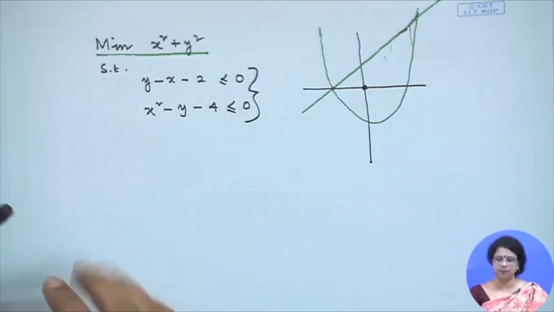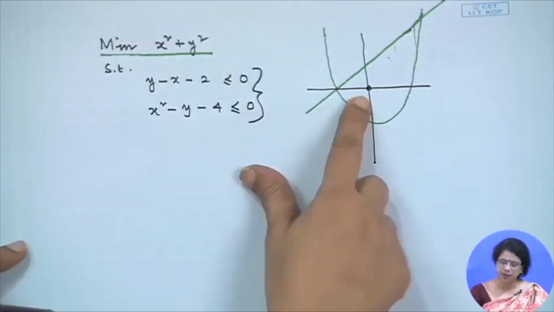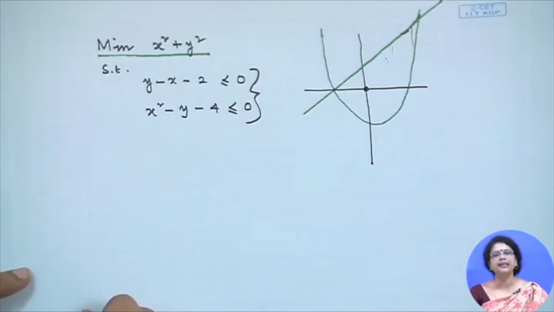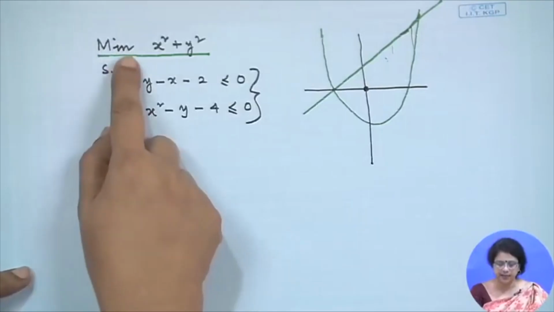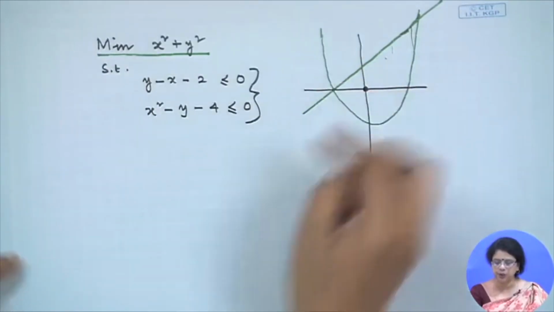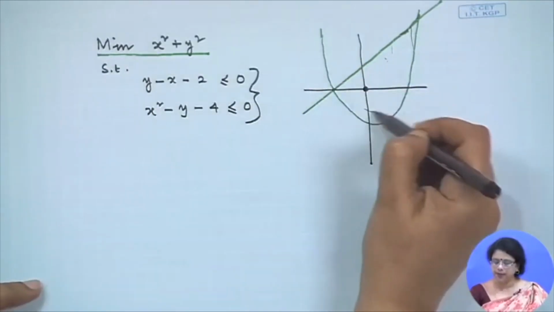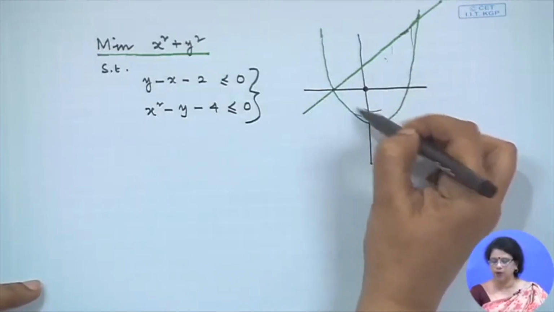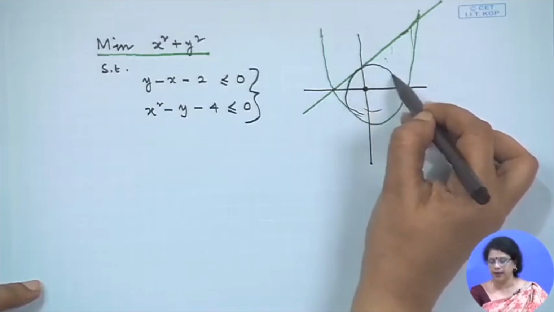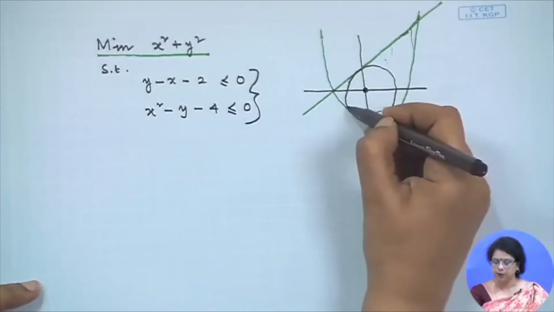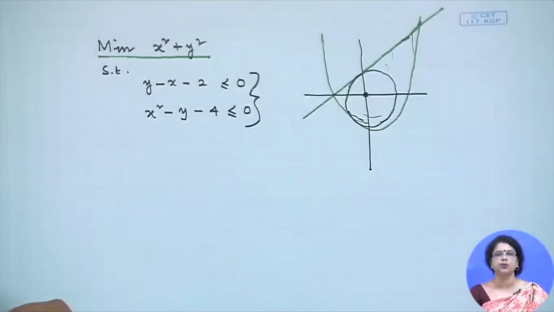But the question comes, if these constraints are not contributing anything to the optimal solution for this minimization problem, but if we consider the maximization problem, the situation is different, because the circle will go further and further, and probably somewhere in this space we will get the solution. My figure is not symmetric, that is why it is not giving you the exact solution.